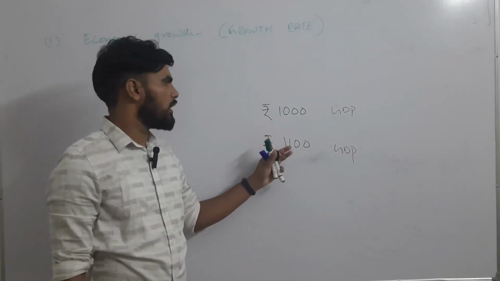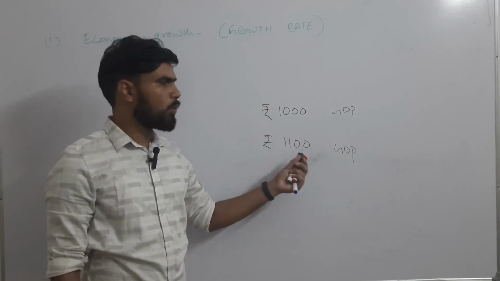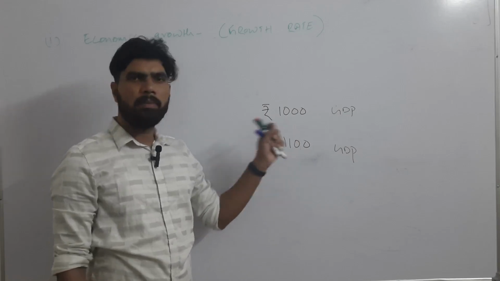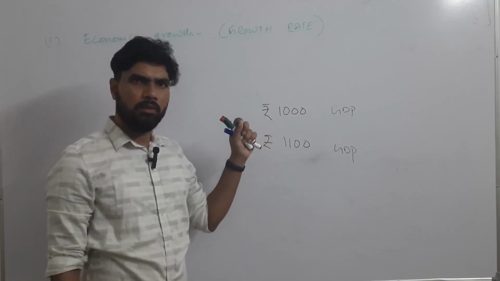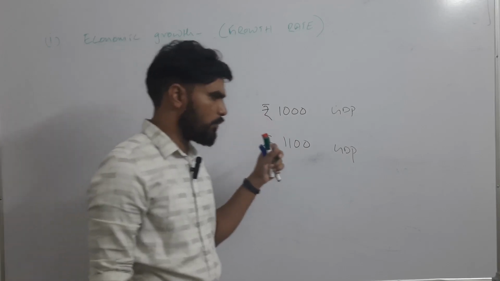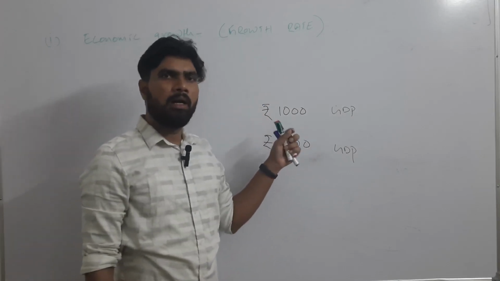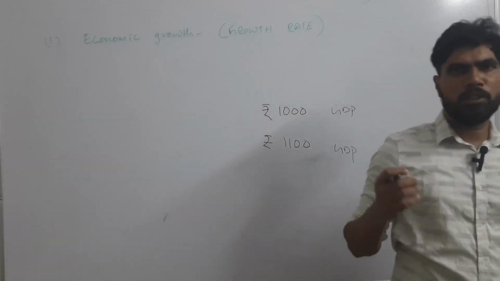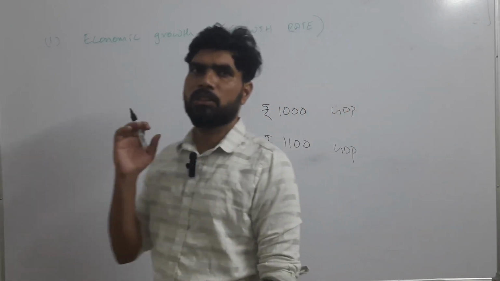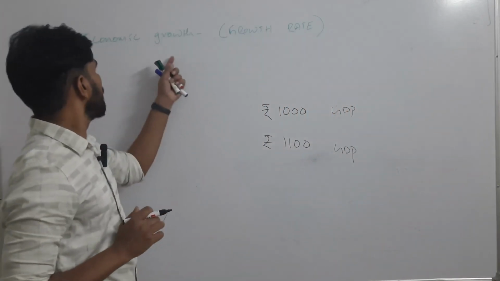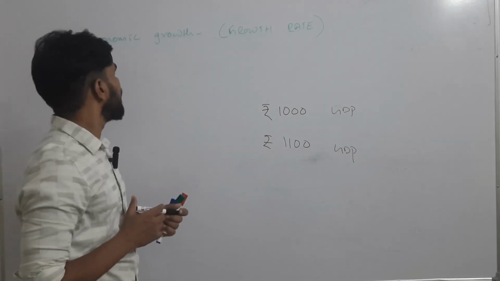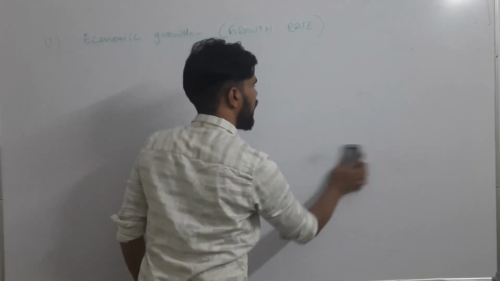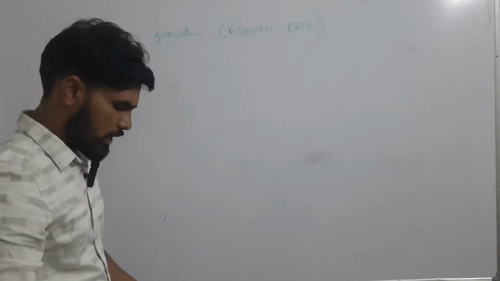Increase is there, and this is considered as growth, and we will measure that growth in the growth rate. We will understand the meaning of growth rate. We calculate the percentage, and based on the percentage, how much more we have produced is known as growth rate. Okay. So what is the use of GDP? It is useful for measuring the economic growth of a country. How is it measured? Through the growth rate.